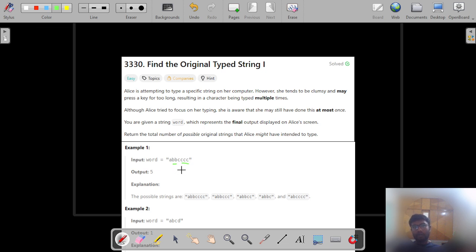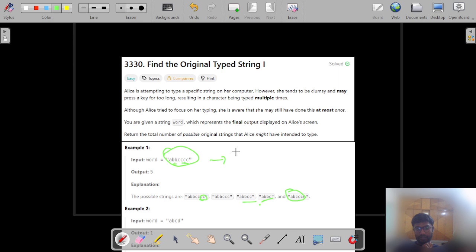So we can come to a conclusion that these additional characters can be a single possibility, and with the 3 and 4 and the original string, this constitutes 5 possibilities.